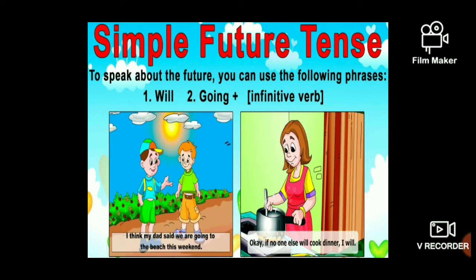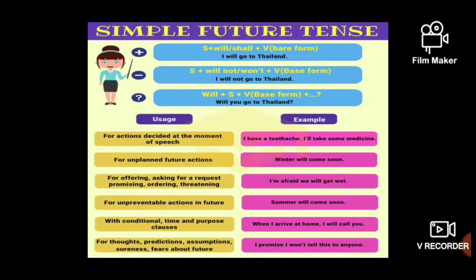So in the first situation, two boys are talking with each other, telling that we are going to the beach this weekend, and now "going to" or "is going to" is coming under simple future tense. And another one is I will cook dinner. Okay, so this is how we see simple future tense. And with this format we can learn many things.